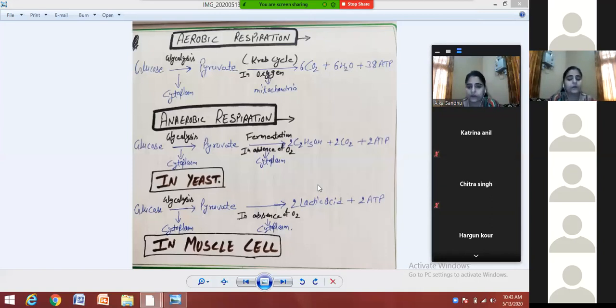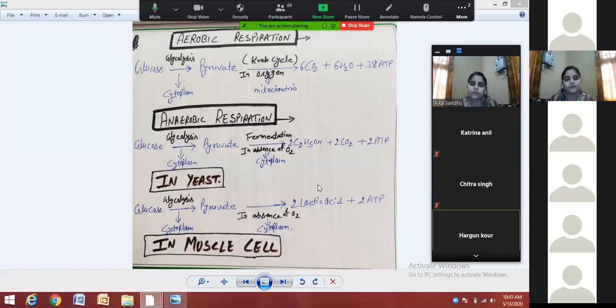Excuse me, ma'am. Yes. Ma'am, this pyruvate is the simplest form of glucose. Yes, pyruvate is the simplest form of glucose. Just wait, I'm explaining. Let me finish. At the last, you will ask the question.